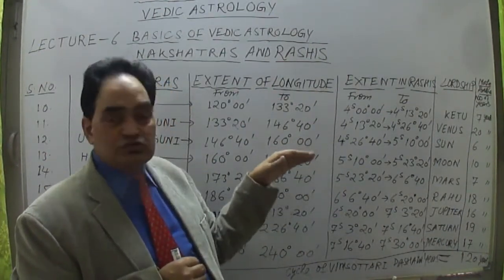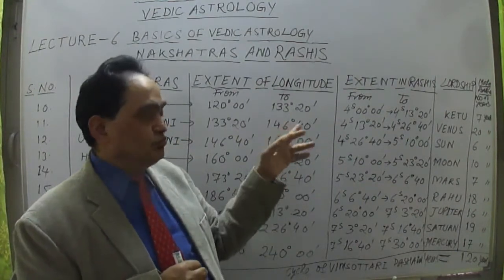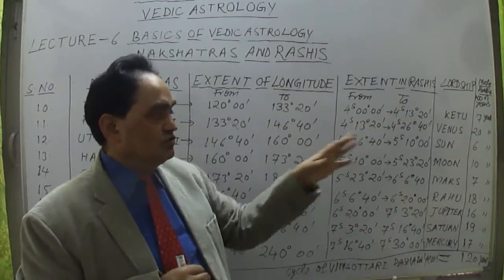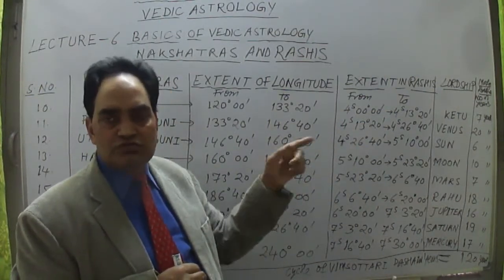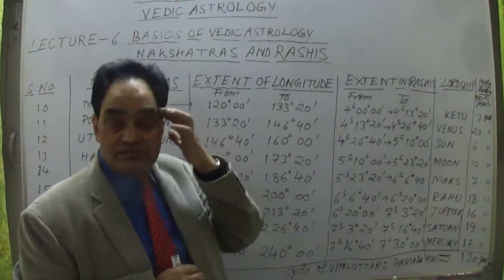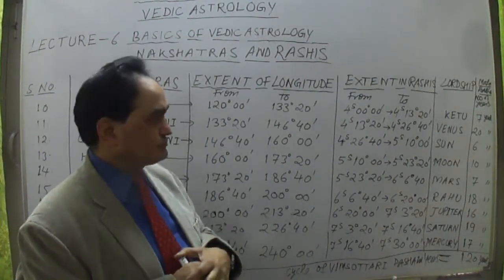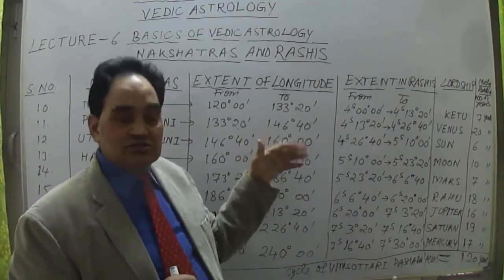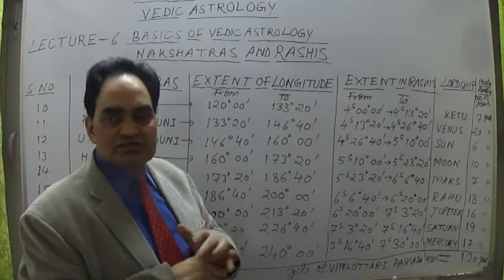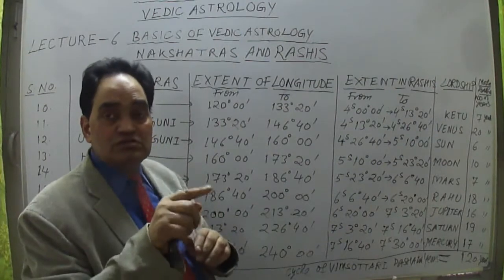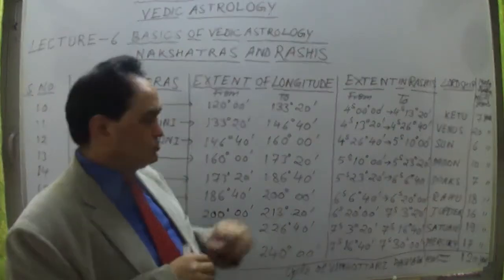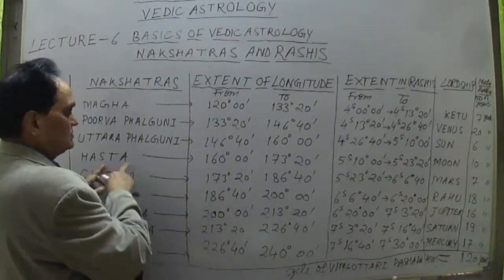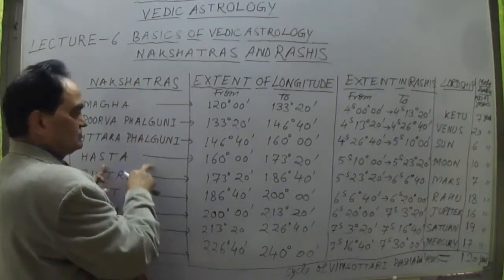Uttar Phaguni nakshatra is lorded by Sun, and Purva Phaguni is lorded by Venus for 20 years. The lord of Uttar Phaguni is Sun for 6 years. The major period is for 6 years of Sun. Next, the next nakshatra starts from 5 sign past 10 degree onwards up to 23 degree 20 minutes. This is your Hasta nakshatra. After Uttar Phaguni, it is Hasta nakshatra.